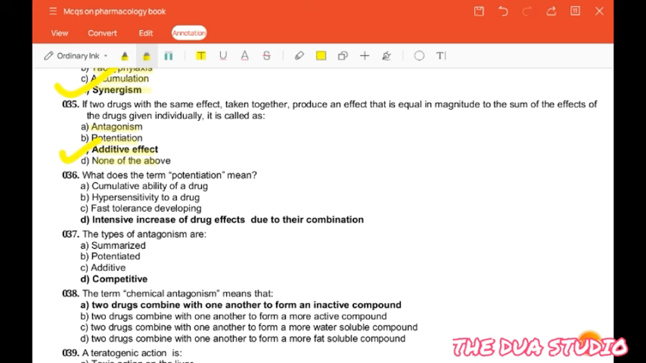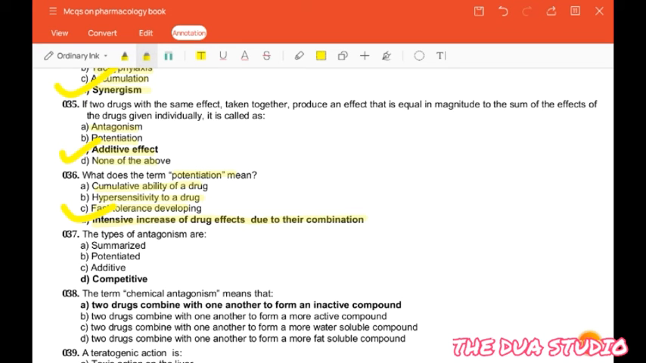The next question is, what does the term potentiation mean? Cumulative ability of the drug, hypersensitivity to a drug, fast tolerance developing, intensive increase of drug effects due to their combination. So the correct answer is intensive increase of drug effects due to their combination.